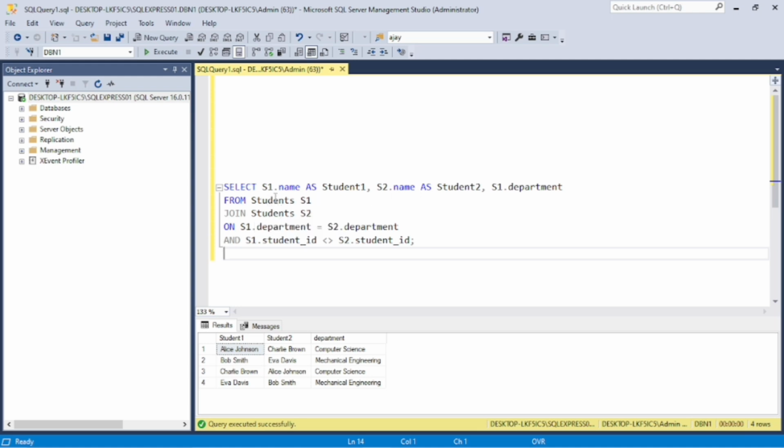Here the same table is used in the join query, and that's why we call it a self join. And here we use ON s1.department equal to s2.department, and s1.student_id not equal to s2.student_id.